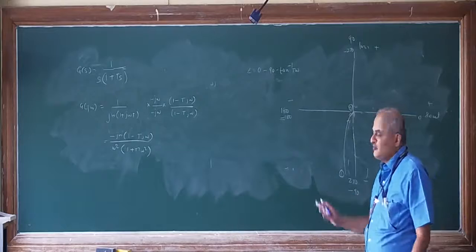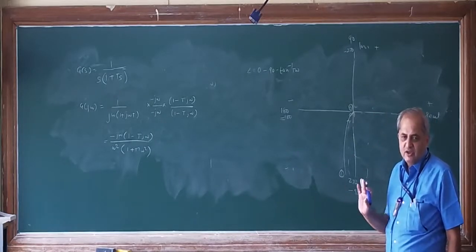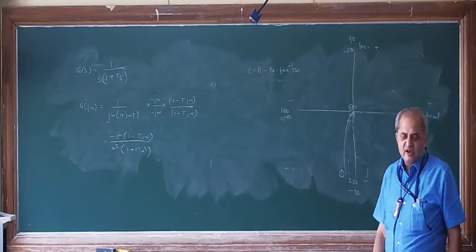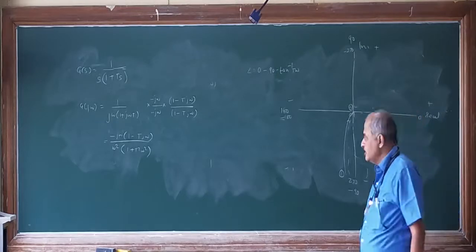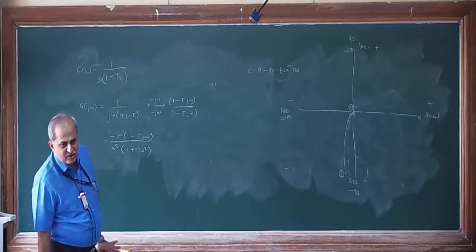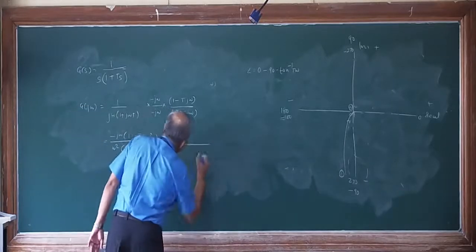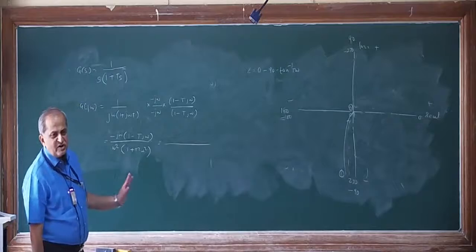So now in the denominator there is no complex quantity. Only in the numerator we have a complex quantity. Now you separate the real and imaginary parts. If you separate the real and imaginary parts, I need not bother about the denominator, it will remain constant.